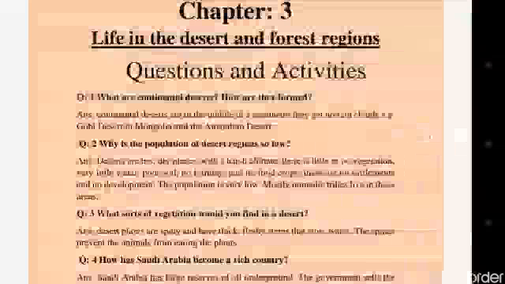What are continental deserts? How are they formed? Continental deserts are in the middle of a continent. They get no rain clouds, for example, the Gobi Desert in Mongolia and the Australian desert.